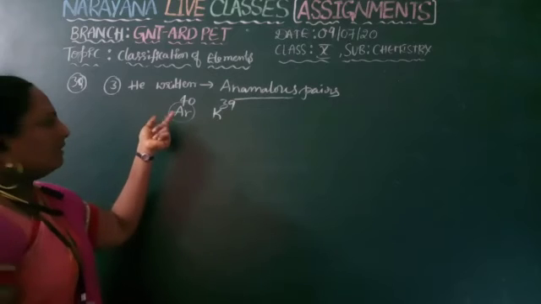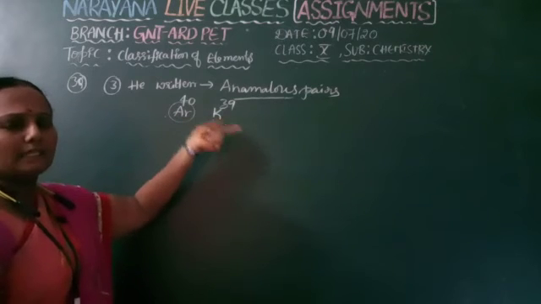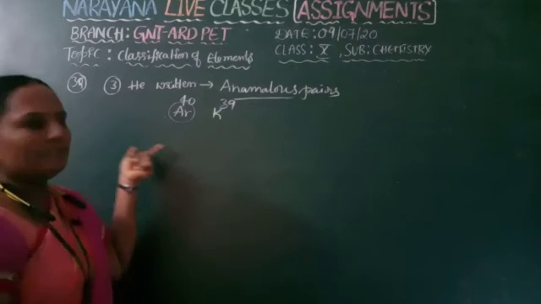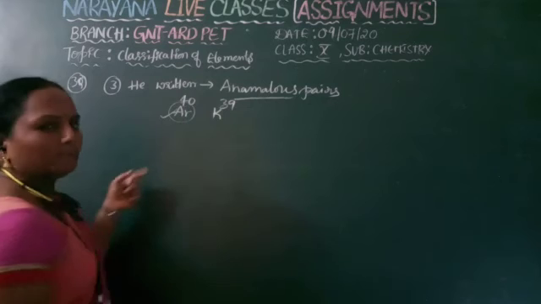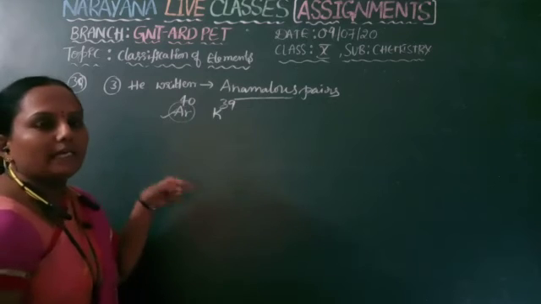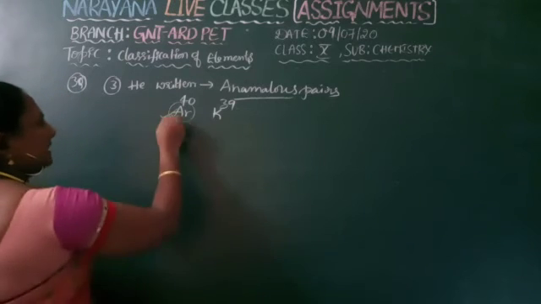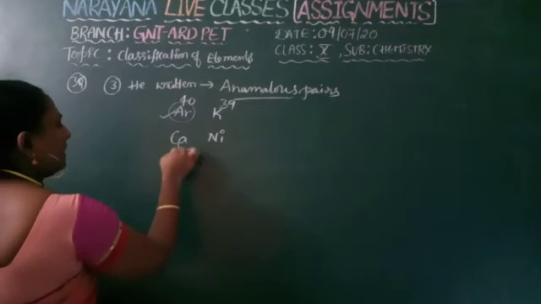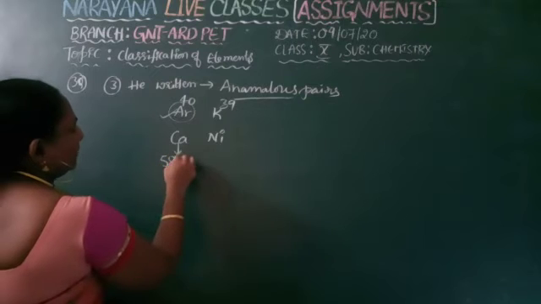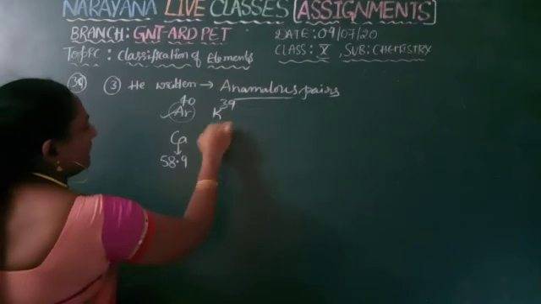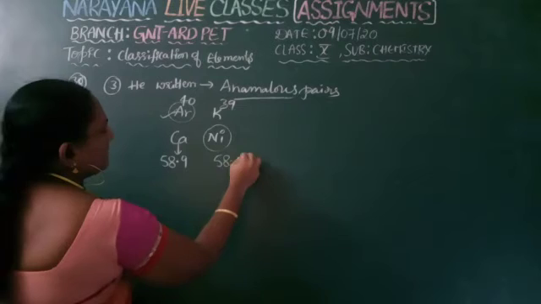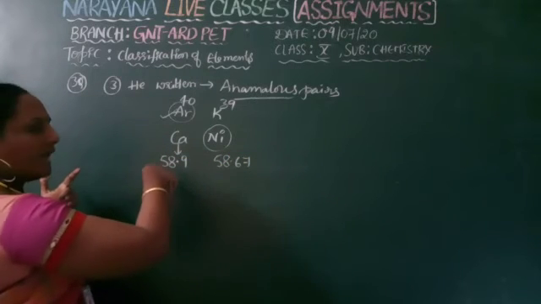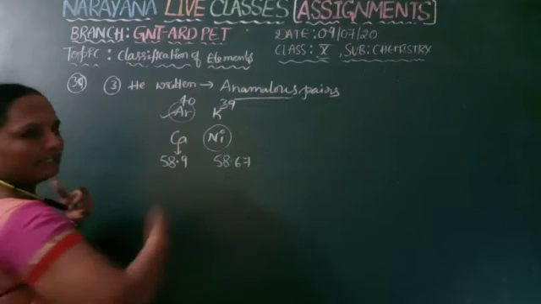He only said that the succeeding element is not following my rule, but I am not changing their places. That is a beautiful explanation, and that is also a drawback, because he could not give any reason. Not only this, take cobalt and nickel. Cobalt atomic weight is 58.9, whereas nickel atomic weight is 58.67. Means the succeeding one has lower atomic weight than the preceding one. Actually, the succeeding one should have higher atomic weight.